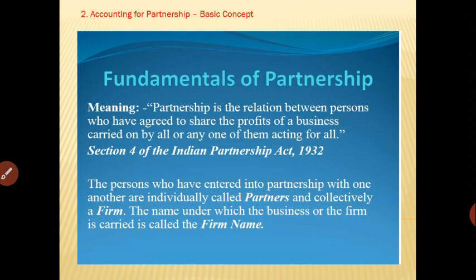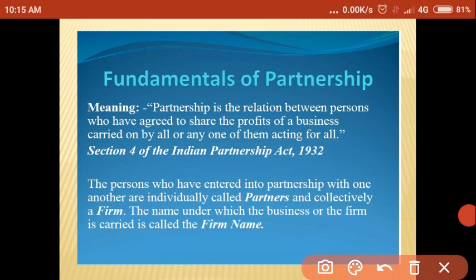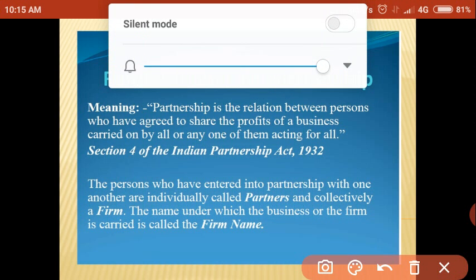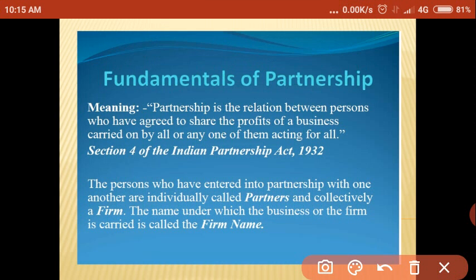As you know, you have already learned in previous class 11, that is forms of business organization in business studies. There are different forms of business organizations such as partnership, cooperative societies, companies, joint stock companies, joint Hindu family business.